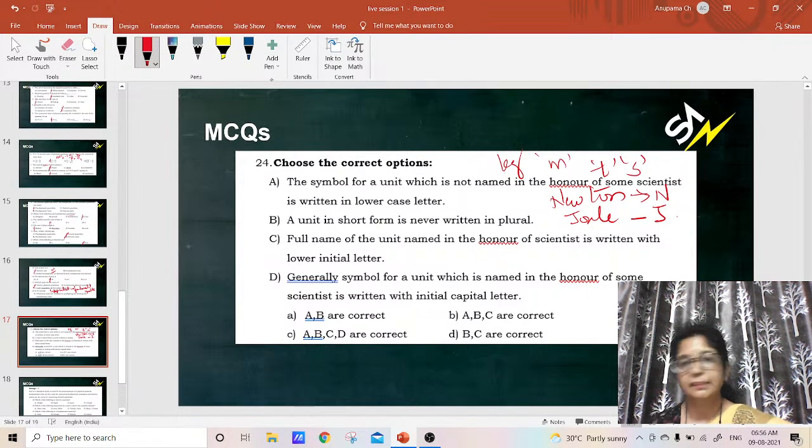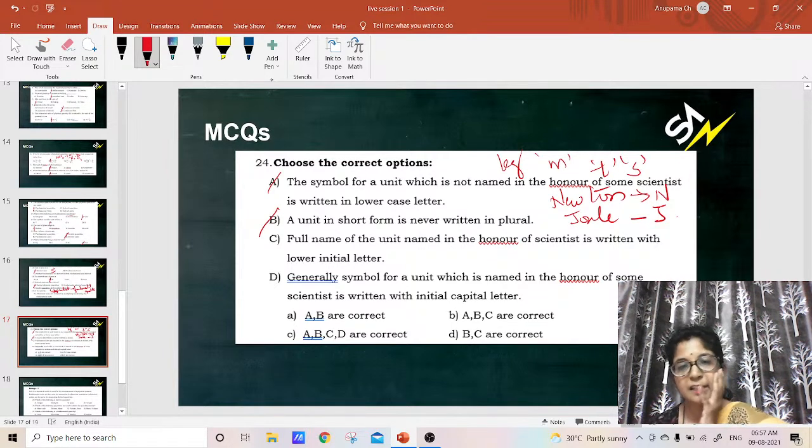So this is how it is. The symbol of a unit not named in honor of some scientist is written in lowercase. Yes, this is true, because it's not a scientist. A unit in short form is never written in plural. Yes, this is also true. Full name of a unit named in honor of a scientist is written with a lowercase initial letter.